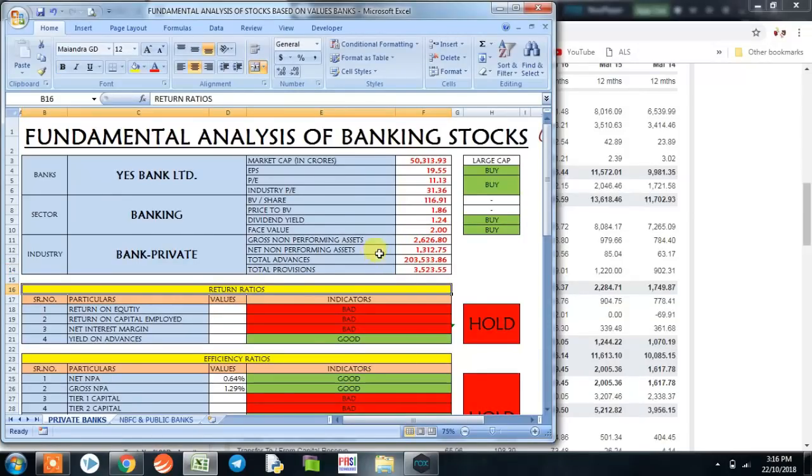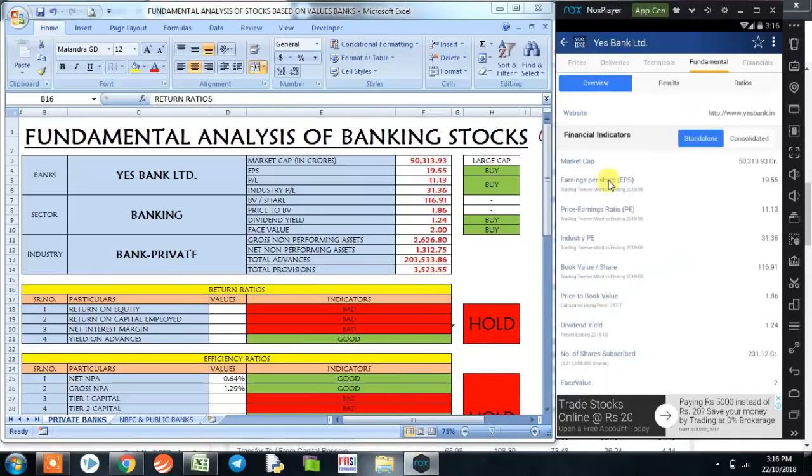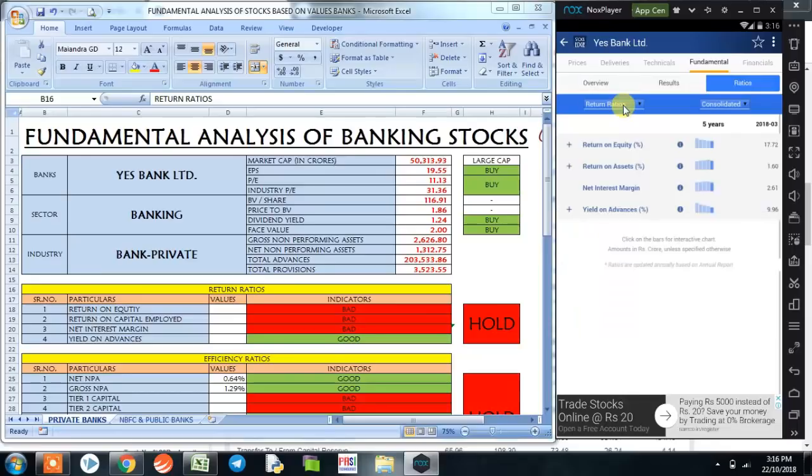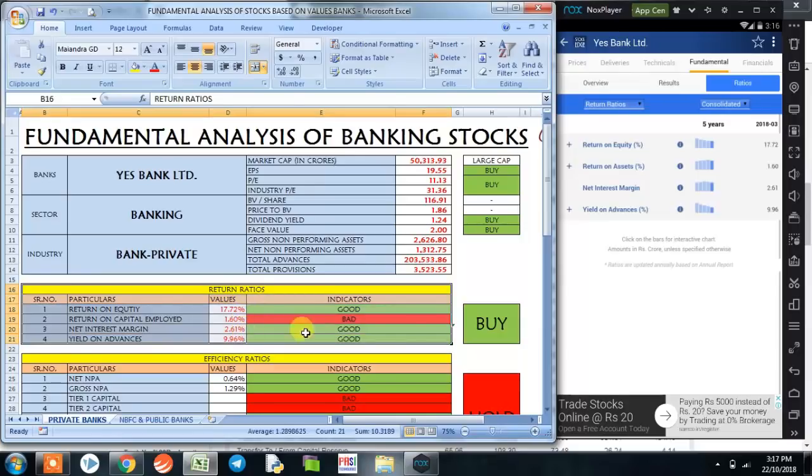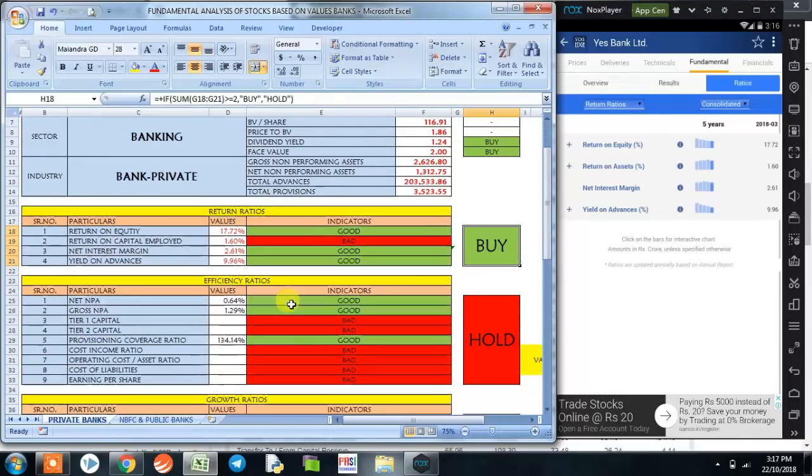Now we come on to the return ratio. For that we'll be using the Stock Edge app. Under the ratios tab we click on the drop down menu, return ratios. The first is return on equity, which is 17.72. Return on asset is 1.6. Net interest margin is 2.61. Yield on advances is 9.96. So overall the return ratio has given us a signal to buy the stock at this point of time.